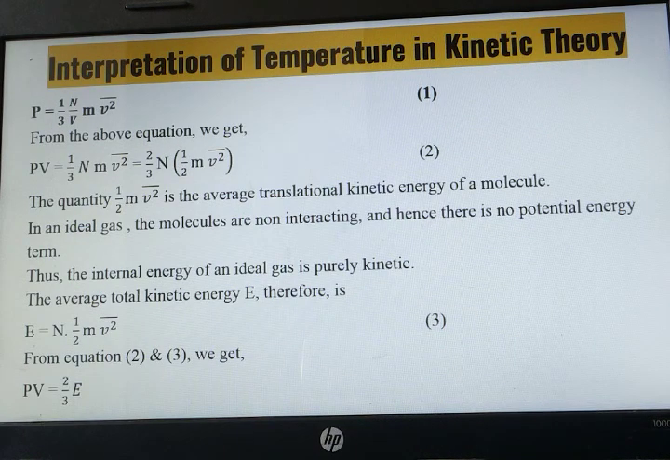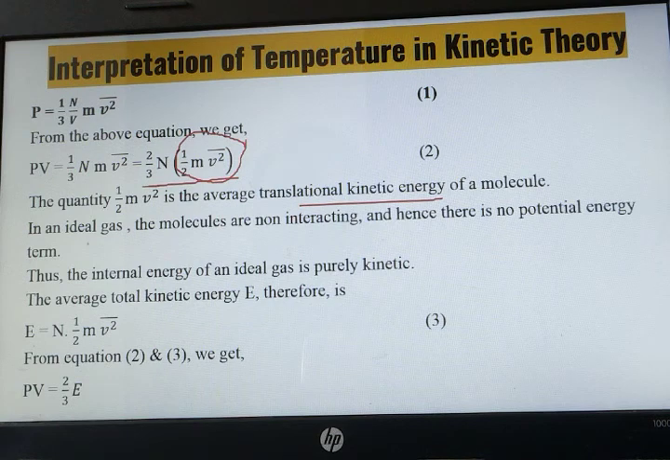Next one, interpretation of temperature in kinetic theory. We'll be using that same equation, that is P is equals to 1/3 Nm V square bar. We can take V over here, so we'll be getting PV is equals to 1/3 Nm V square bar. What we'll be doing in the next case, we'll be multiplying by 2 as well as dividing by 2. So we'll be getting this equation. But over here, what does this denote? This denotes average kinetic energy, translational kinetic energy.